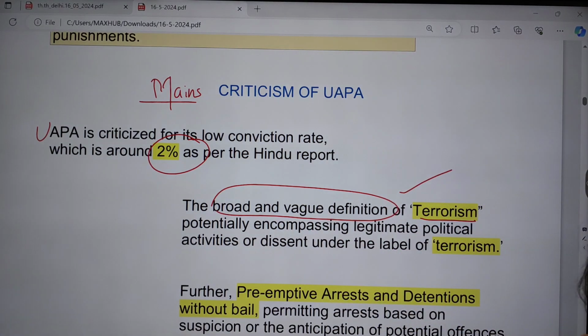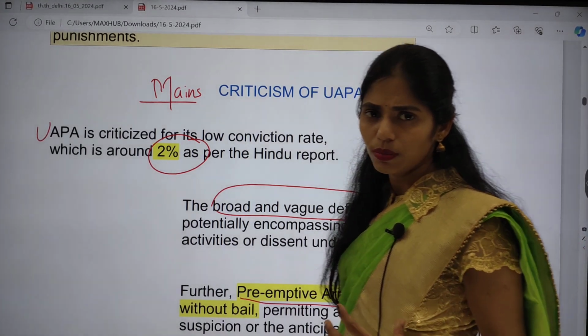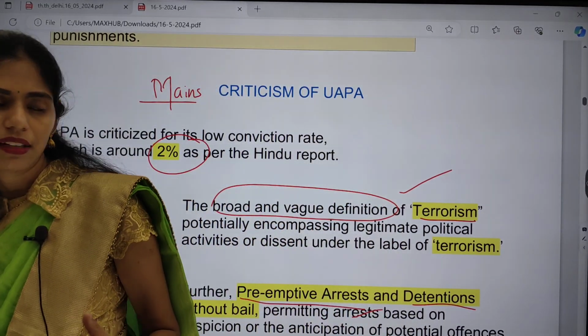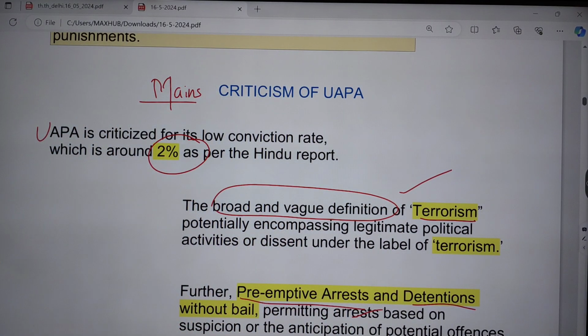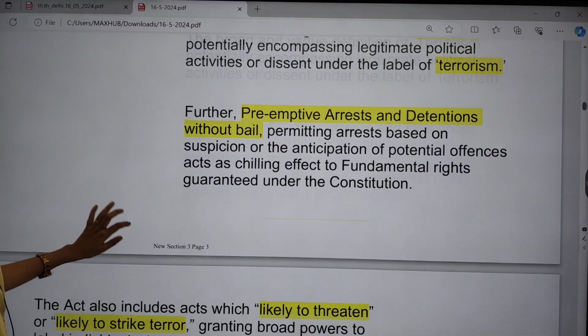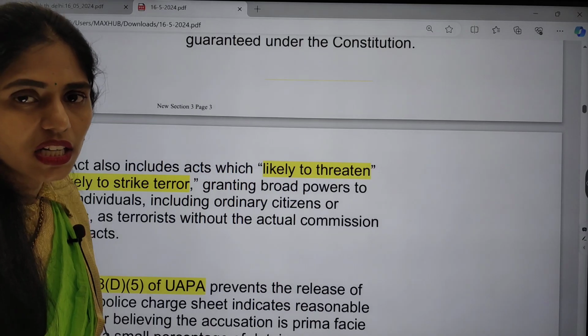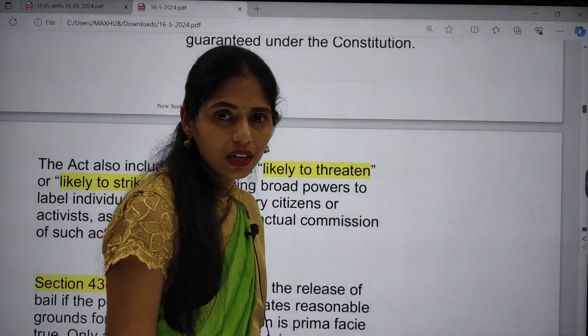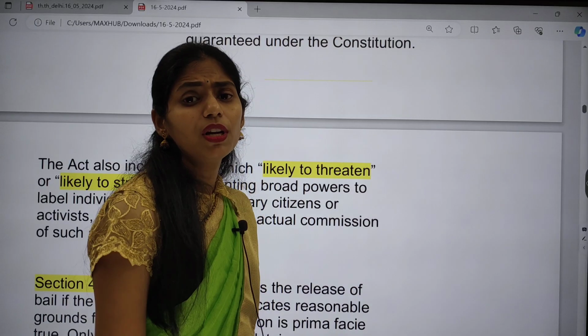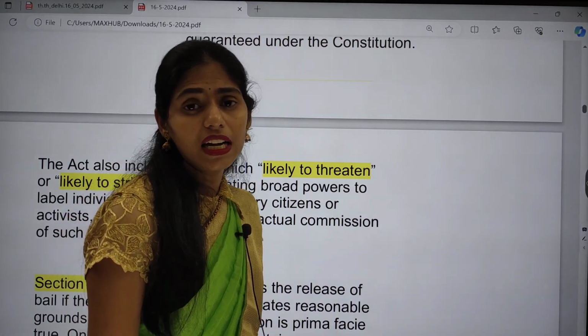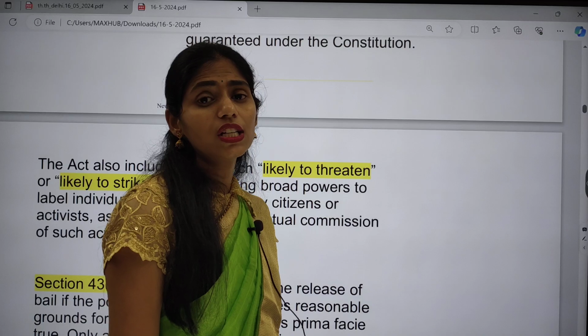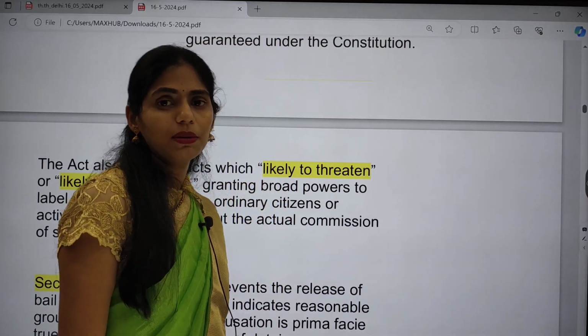Next is preemptive arrest and detention without bail. They are permitting arrest based on suspicion. Because of this, they are not even getting bail under this UAPA. So it has an effect on fundamental rights. There is a violation of fundamental rights of people, because these fundamental rights are guaranteed under the Indian Constitution, present under Part 3 of our Constitution. So please let me know which articles in our Constitution talk about fundamental rights. Please tell me in the comment box.